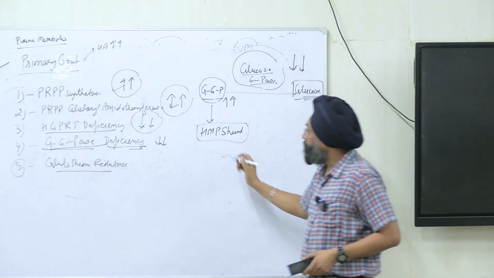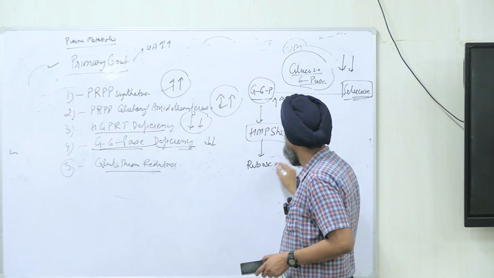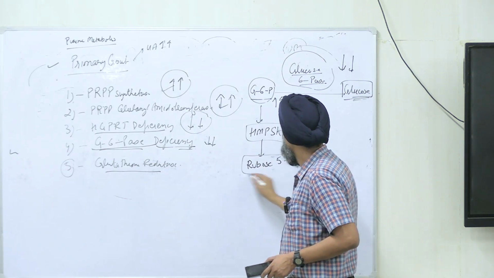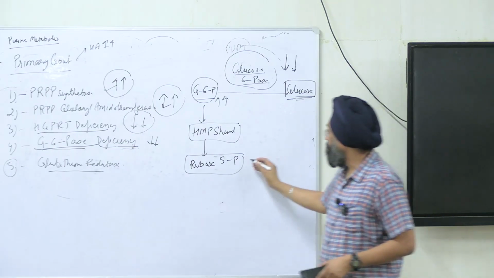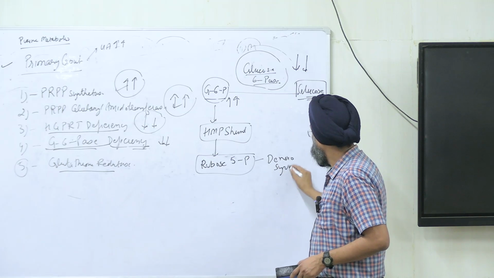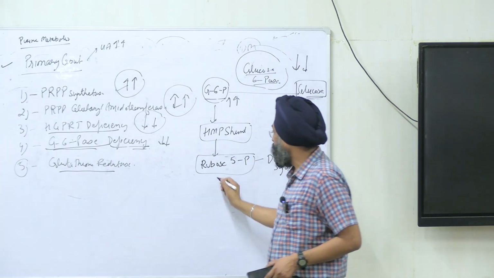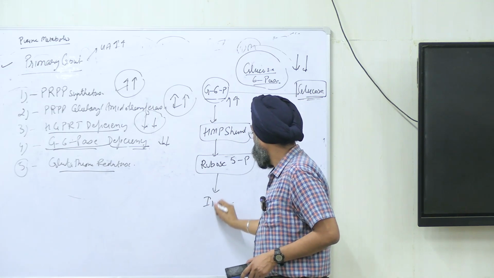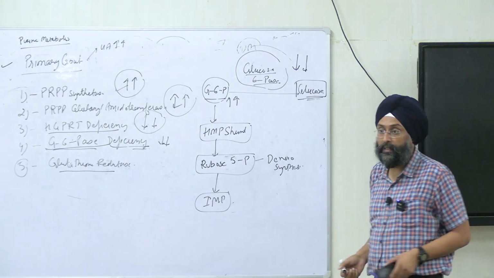And from HMP shunt we form ribose 5-phosphate. And what is ribose 5-phosphate? It is precursor for de novo synthesis, right? From high ribose 5-phosphate we will form IMP via de novo synthesis, right?